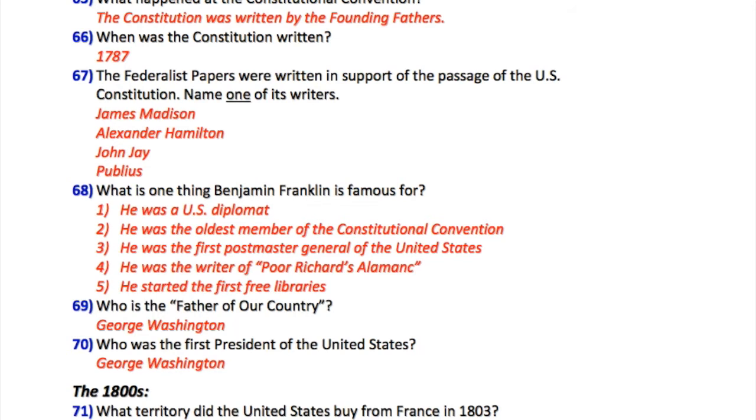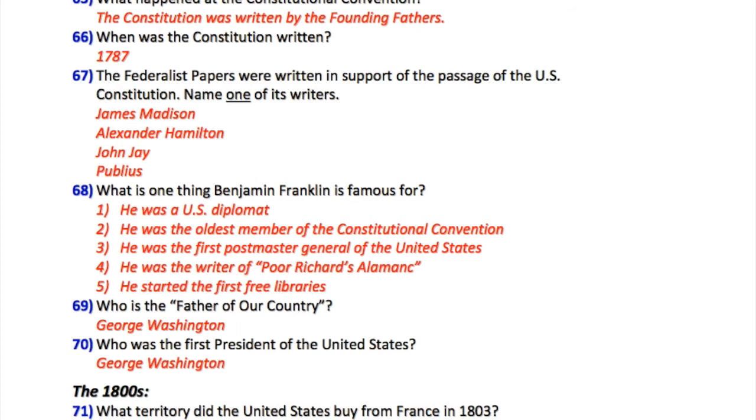James Madison, Alexander Hamilton, John Jay, Publius. 68. What is one thing Benjamin Franklin is famous for? 1. He was a diplomat. 2. He was the oldest member of the Constitutional Convention. 3. He was the first Postmaster General of the United States. 4. He was the writer of Poor Richard's Almanac. 5. He started the first free libraries.